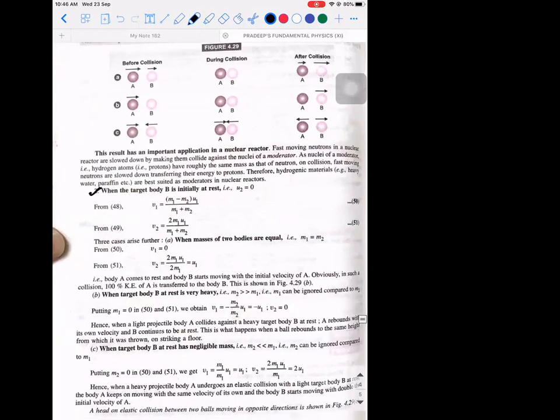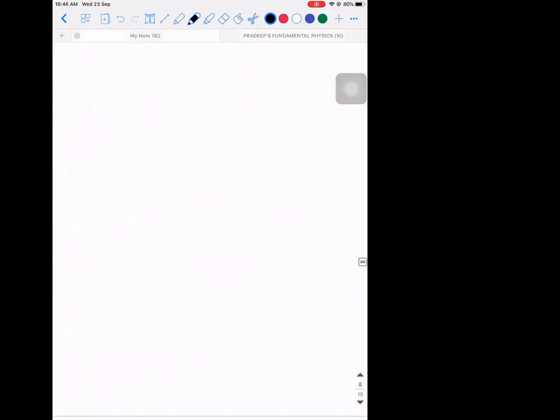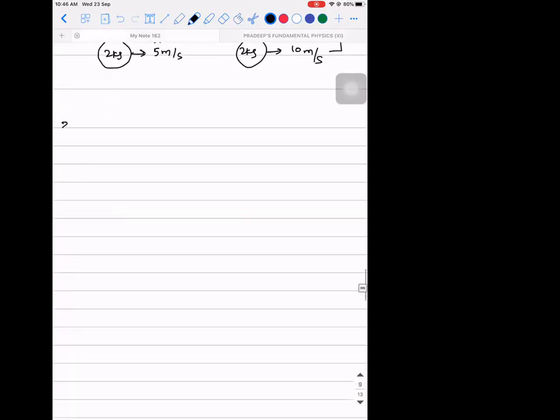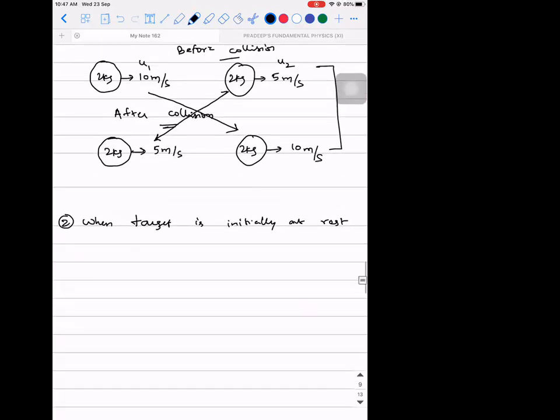Second one is when the target is initially at rest. That is which mass? There is another term also that is used. The first particle which is going is called a projectile. The particle which is experiencing the collision is sometimes called a target. So when target is initially at rest, it means M2 is at rest.